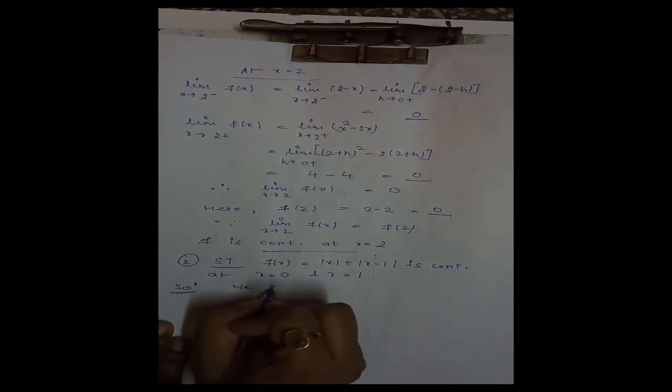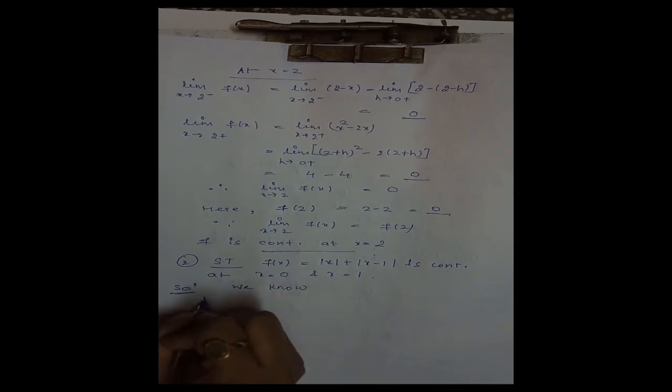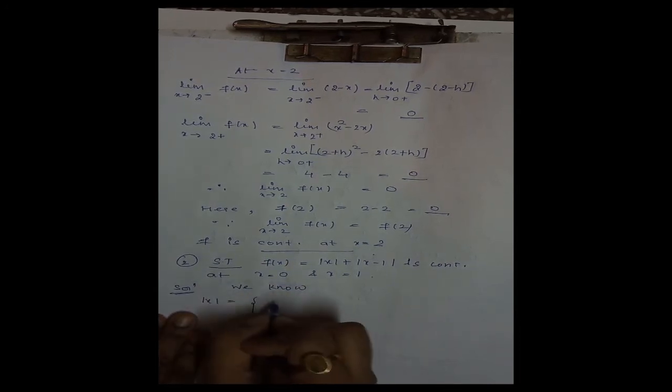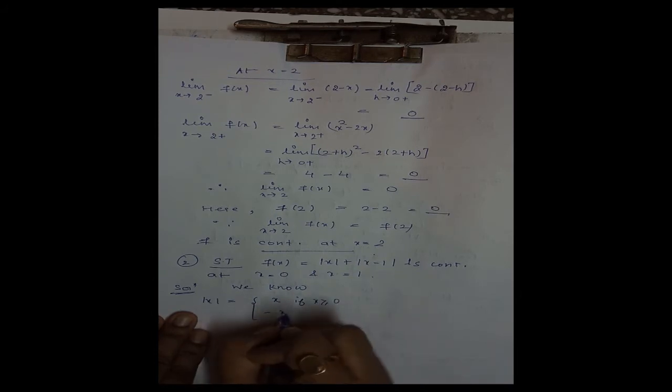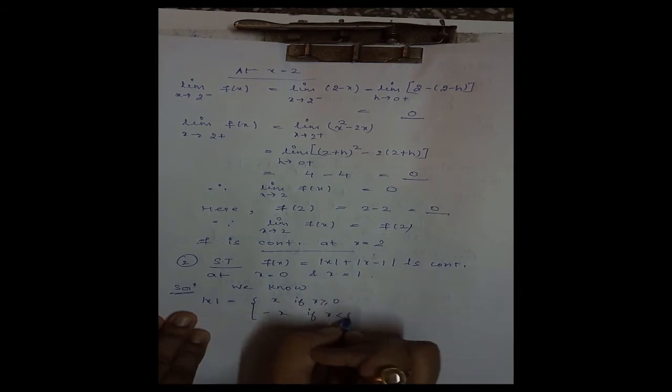Now we know mod x is equal to x if x is greater than or equal to 0, and it is minus x if x is less than 0. Let it be 1.